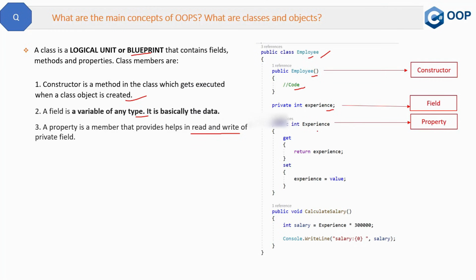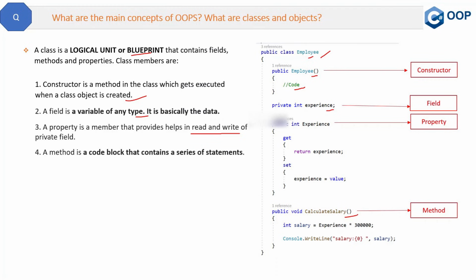Now the next important member of the class is the method, which right now is calculate salary here. So what is a method? A method is a code block that contains a series of statements. Or you can say that all the business logic of your application will be placed inside the methods only. Remember, properties and methods are the same. When I say the same, properties are a special kind of method, but they just do one thing, and that is getting and setting the fields only. That's why we keep them separate from the normal methods.